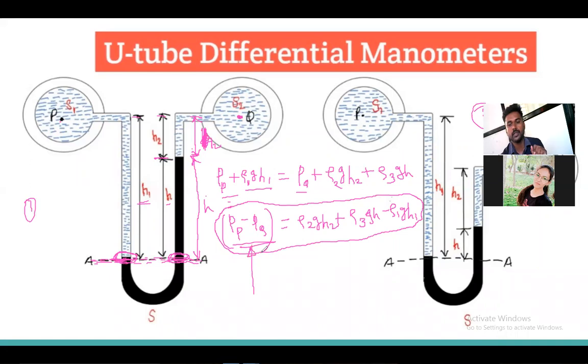I am getting here a very important word. Many people get confused. Pressure difference. Very important word. In the U tube differential manometer, we are always calculating the pressure difference.